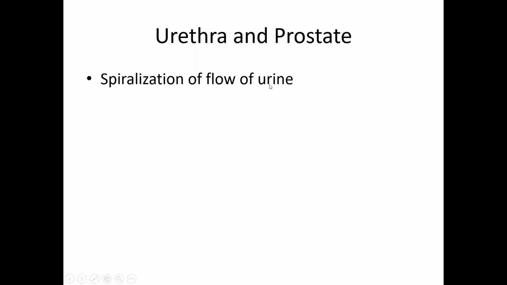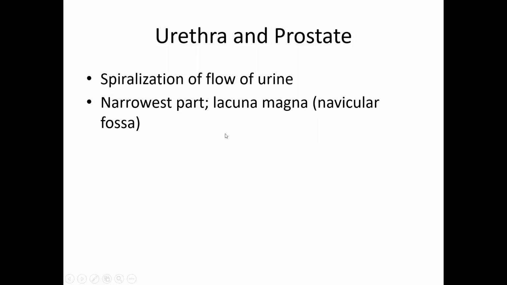Spiralization will occur in the male urine, so that the urine is passed far away from the lower limbs. Males being hunters, primitive males being hunters, had to pass urine wherever in the forest in a standing position, because you can't crouch down and let the predators attack you. So the nature of the urinary system is such that in the males the urine will come out in a spiral manner. The narrowest part of the urethra is the external urethral orifice.